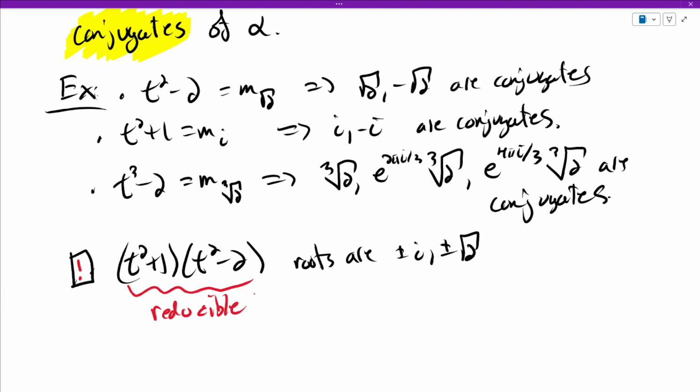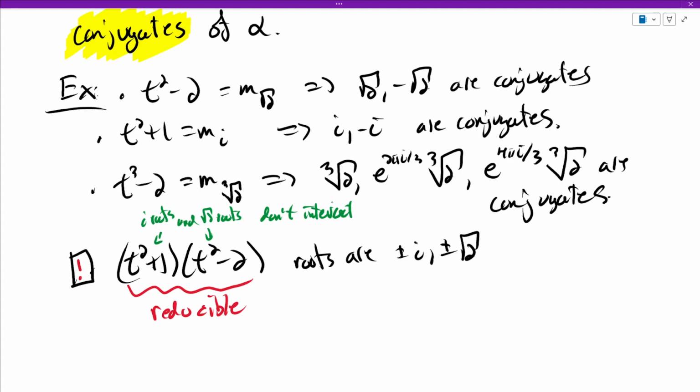And somehow the fact that it's factored is saying that the roots here, the i roots and the root 2 roots, don't really interact. Well, of course you can multiply them, but you can't send one to the other, is what I mean by that. They don't have anything in common. One's the square root of 2, one's the square root of negative 1.